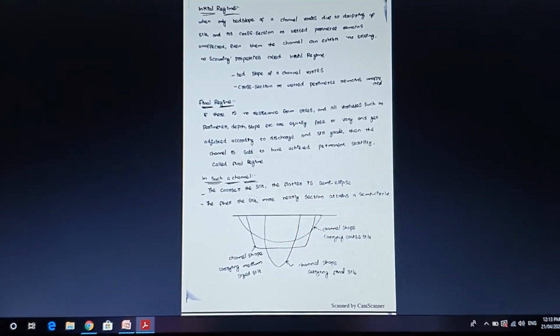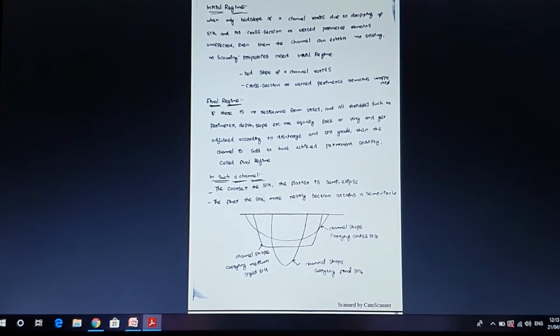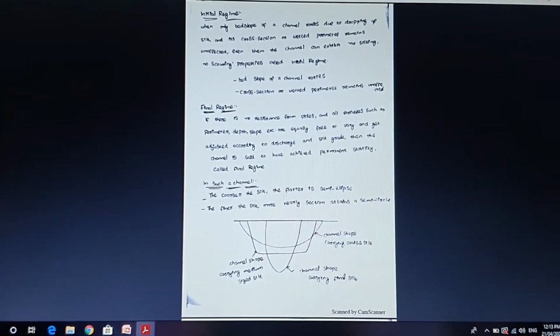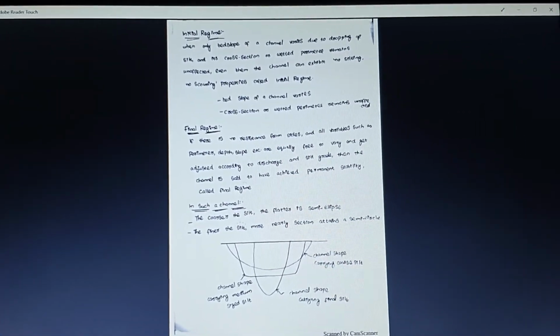And the next one, final regime. Final regime is when there is no resistance from the sides and all variables such as perimeter, depth and slope, etc.